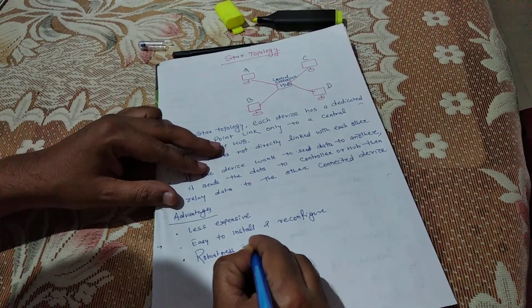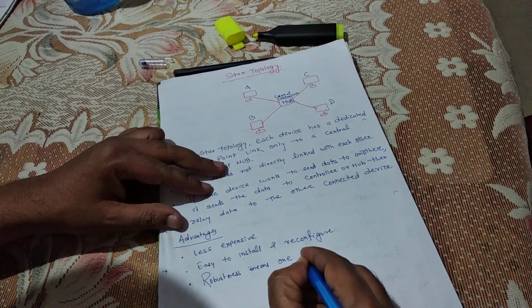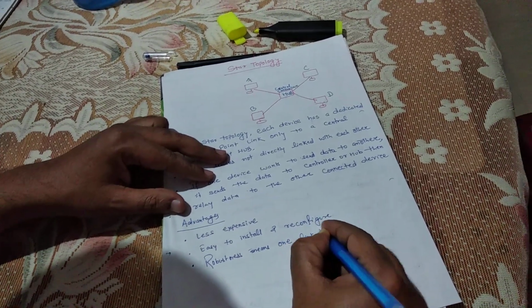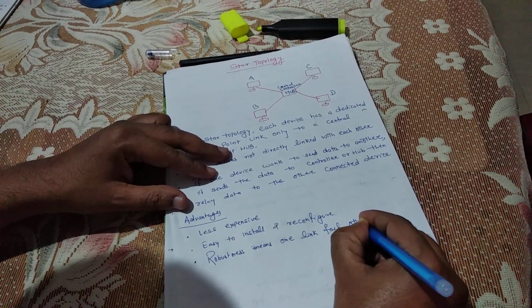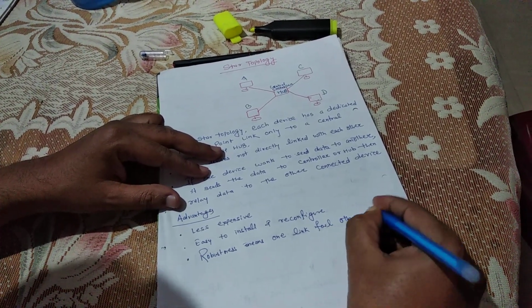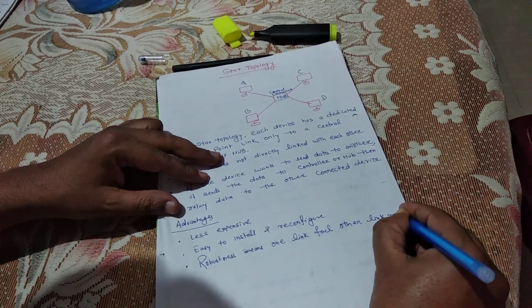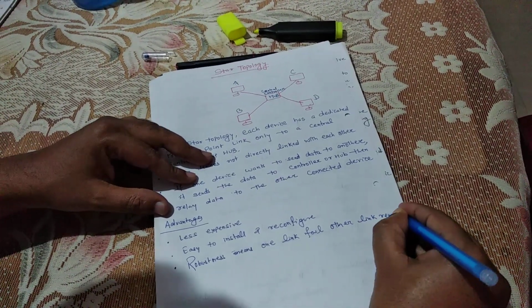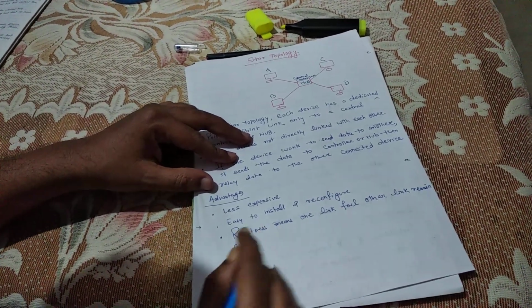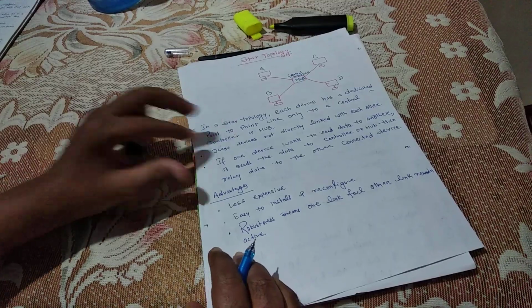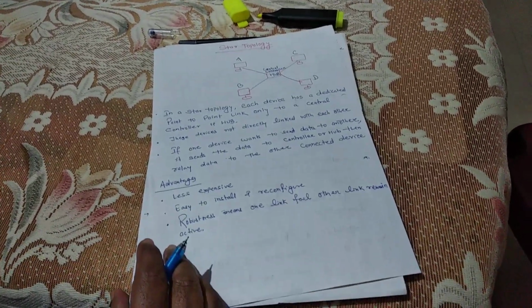Means if one link fails, the other links remain active. So these are the advantages of the star topology.